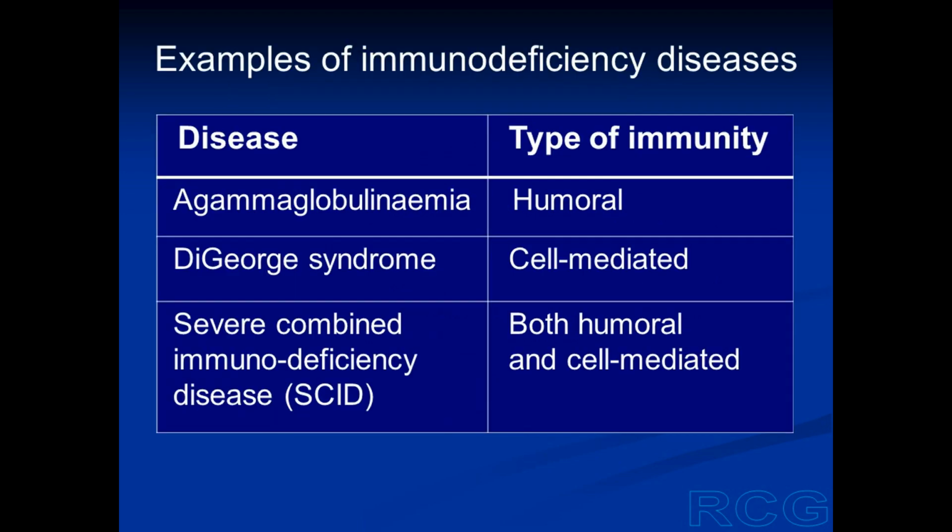Some representative examples of inherited immunodeficiency diseases are agammaglobulinemia, a disease in which only humoral immunity is affected; DiGeorge syndrome, in which only cell-mediated immunity is affected; and severe combined immunodeficiency disease, or SCID, in which both humoral and cell-mediated immunity are affected.